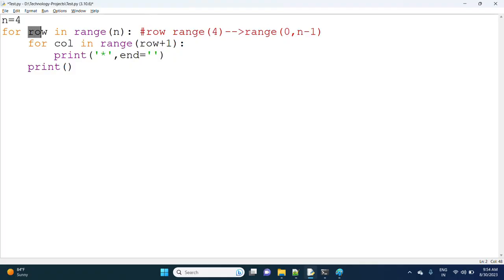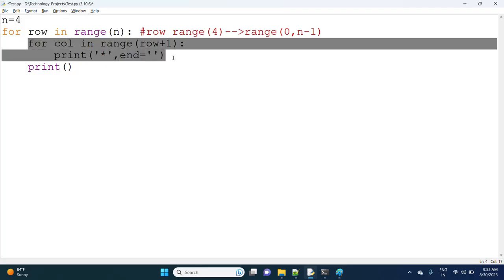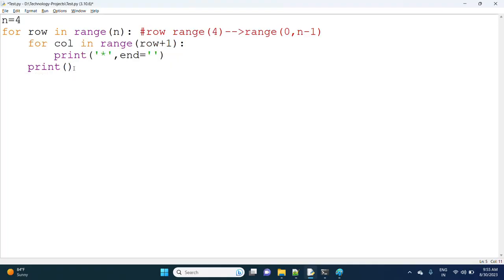When row value is 0, for column in range of row plus 1, that is 0 plus 1, which means 1. That time column value will be 1, so 1 star we will get. When 1 star is completed, there is no other iteration, so this loop completes. When this loop is completed, it's going to print, which means the cursor will start blinking in the next line.